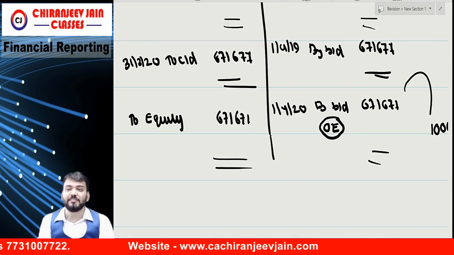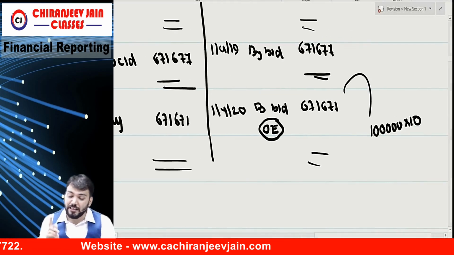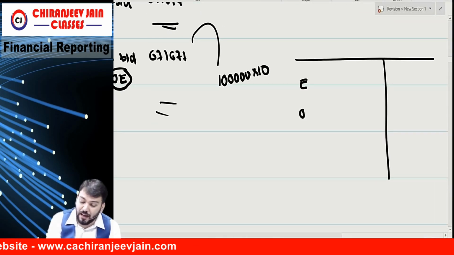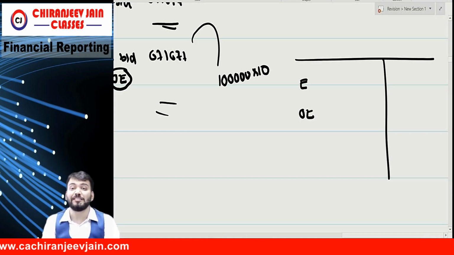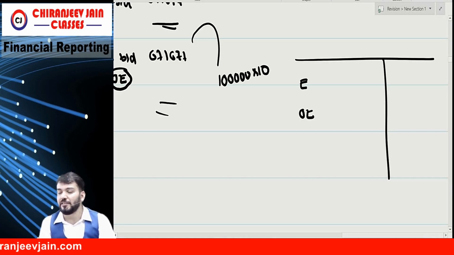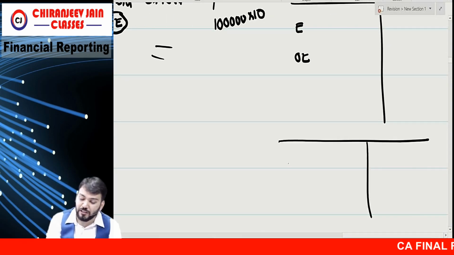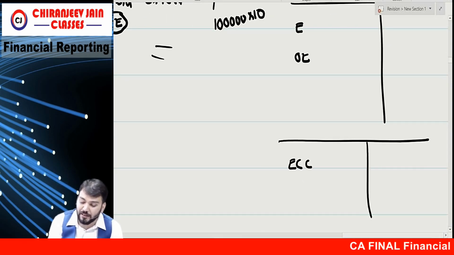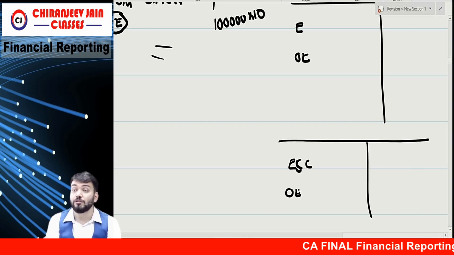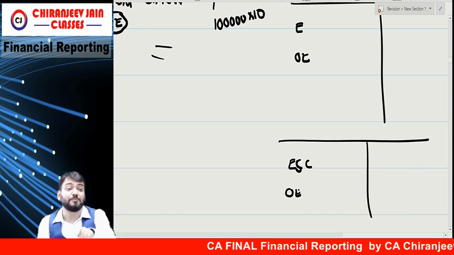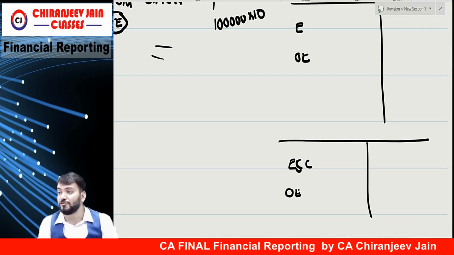Whatever consideration received will be equity. Therefore internationally, the balance sheet has equity and other equity. We don't write equity share capital internationally. But in India, due to the Companies Act, we write equity share capital and other equity. Our Companies Act says equity share capital should be written at face value, with number of shares also.